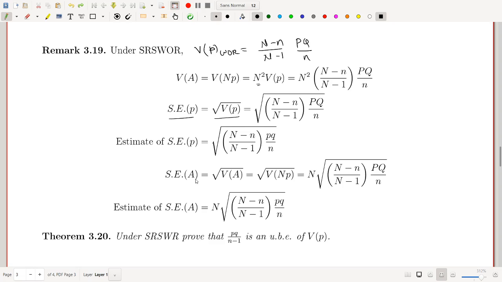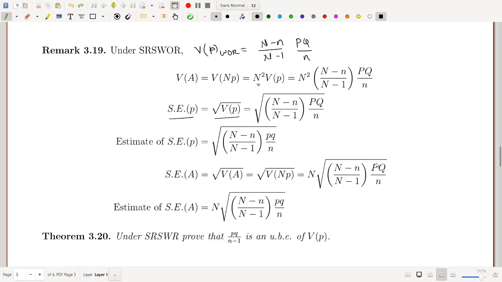Now standard error of A. Variance of A is this one. So take root of this variance of A. If you take root of this one, then this will be n, and take root of this one. So this is the standard error of A in SRSWR.